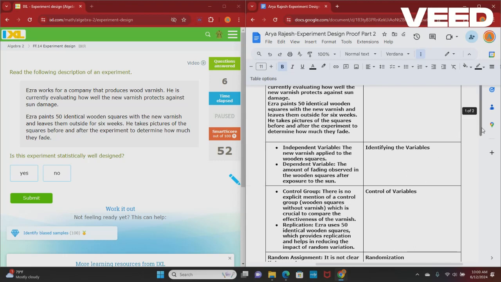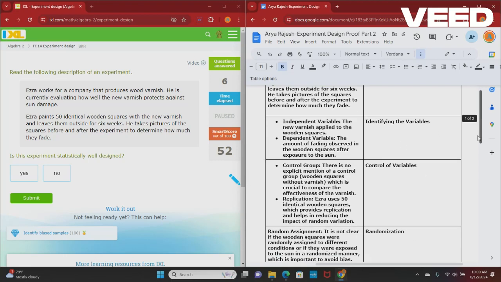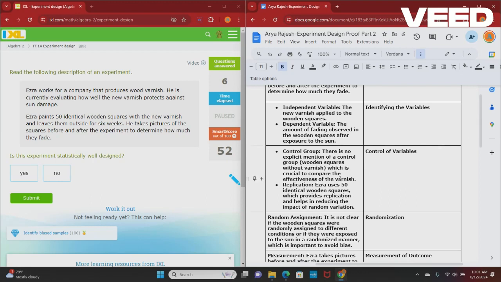Now there is a control group. There is no explicit mention of a control group with wood squares without varnish, which is crucial to compare the effectiveness of the varnish. Its replication, that's why it uses 50 identical wooden squares, which provide replication and help in reducing the impact of random variation. So in this scenario, it would be called control variables.